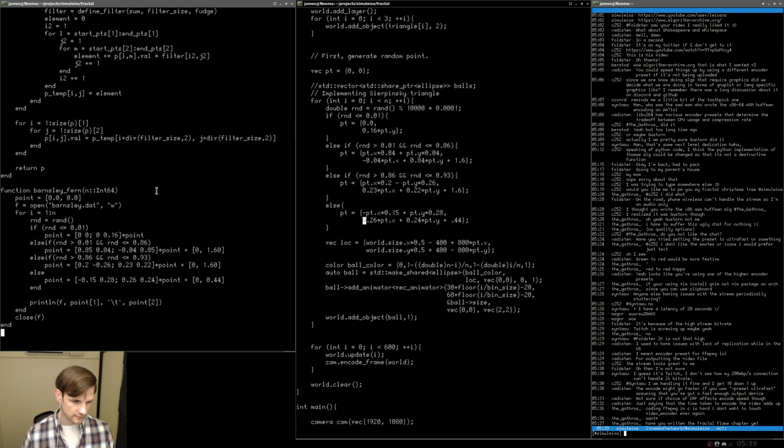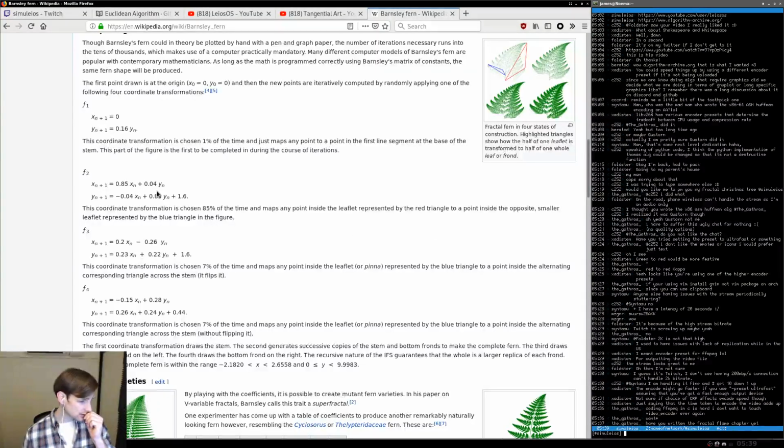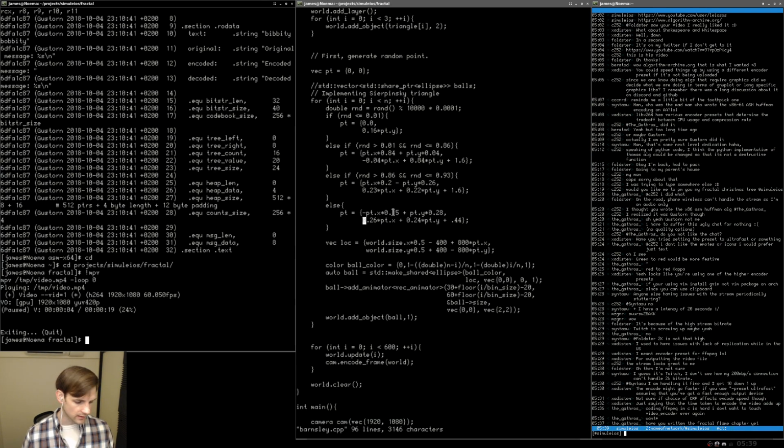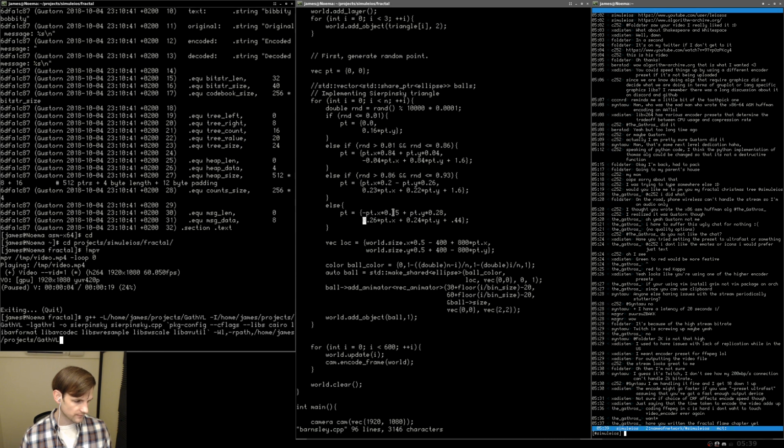Something like this, and then delete the minus sign. Is that correct? 262444. Okay, so this should be the correct Barnsley fern. So I'm just going to go ahead and write this, and we're going to run it real quick. So let's just run, where's the last g++? There it is. So let's go ahead and modify this real quick so that we are running it with the Barnsley.cpp instead of sierpinski.cpp. And then we should go from there.